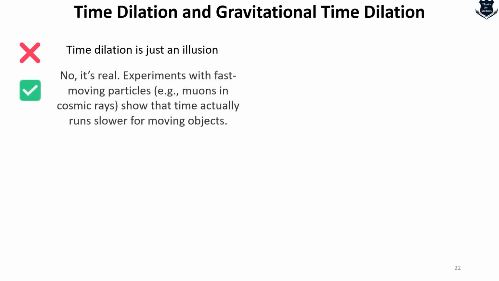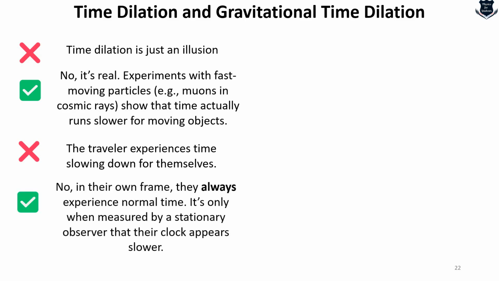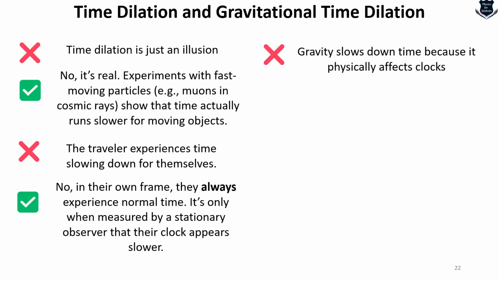So here are some of the misconceptions and the right concepts. Some people think that time dilation is just an illusion, which is not a fact. Experiments, for example muons in cosmic rays, show that time actually slows down. The traveler experiences time slowing down for themselves. You might think that your wrist clock, which can be either an HMT or a Rolex, is actually slowing down. The fact is that no, in your own frame, when you look at the clock on your wristwatch, you experience normal time. Only when measured by a stationary observer do their clocks appear to be slower.